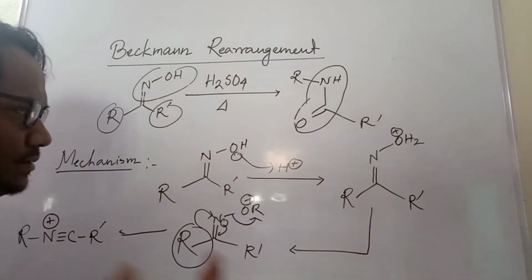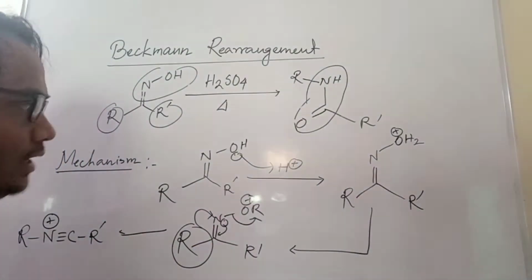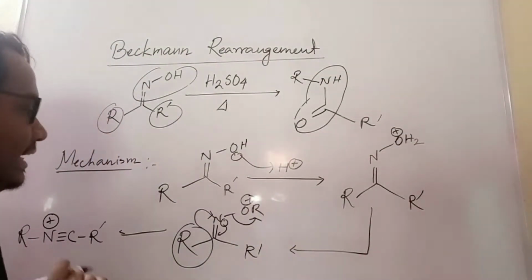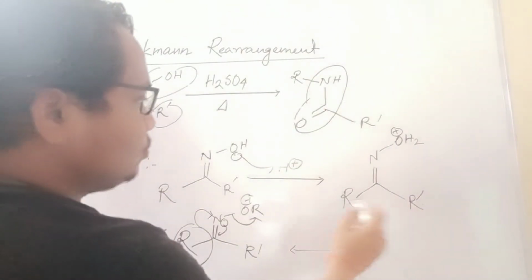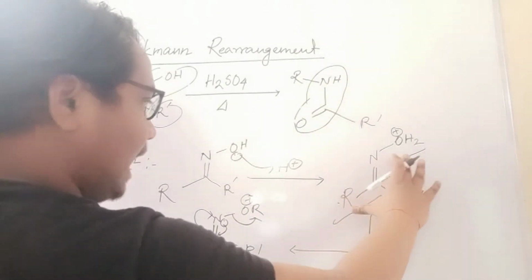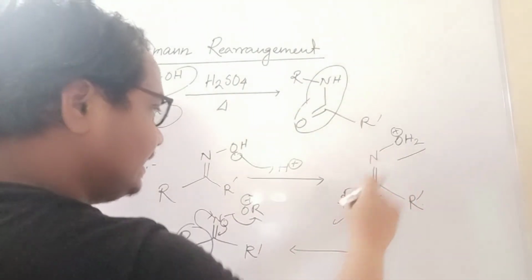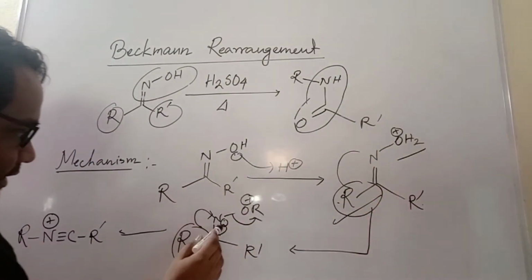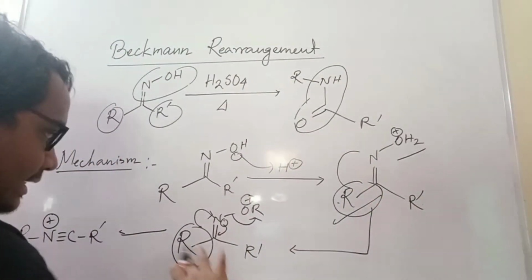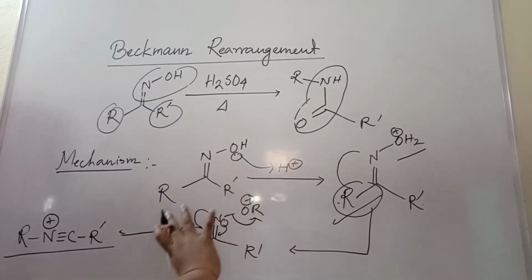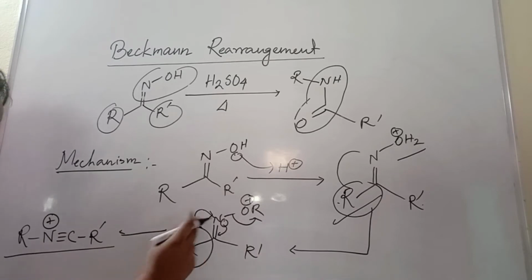First, the normal mechanism. There are many other ways, so I will write my way. This will take two turns and that will happen, so that one thing will migrate. Migration is the main important thing. These two groups are there. This OH is on this side and this R is on this side. Whatever R group is trans, that will migrate. Here I show: this will migrate, this lone pair will come and that will go. It is always a simultaneous process, in one step it will happen. So this is the overall exit. This R group is migrating, that will go and that will come.